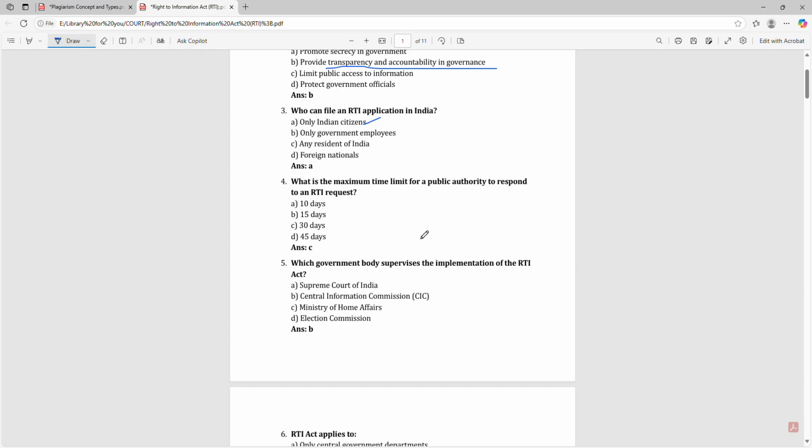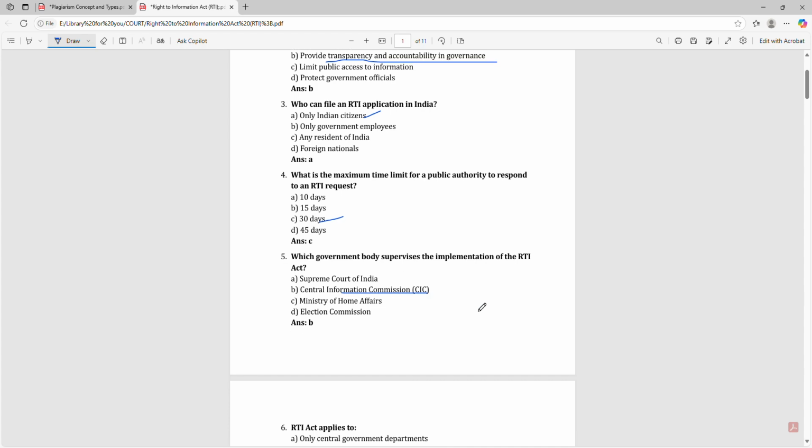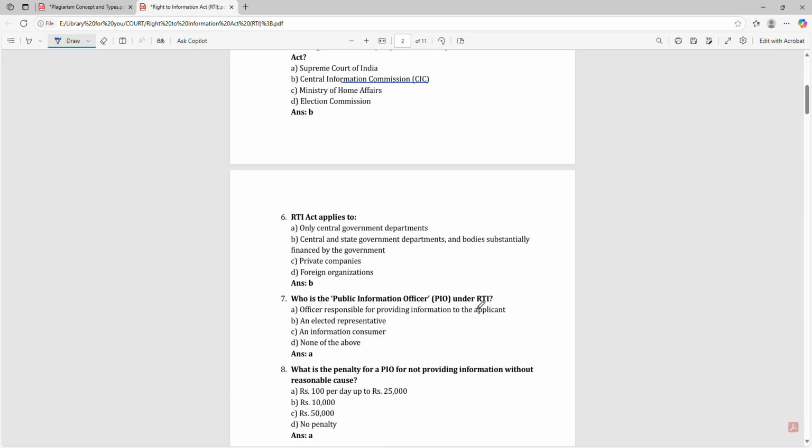What is the maximum time limit for a public authority to respond to an RTI request? That is 30 days. Which government bodies supervise the implementation of the RTI Act? Central Information Commission. The RTI Act applies to central and state government departments and bodies substantially financed by the government.